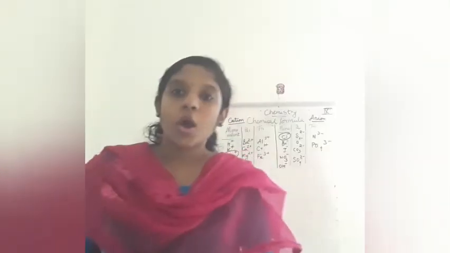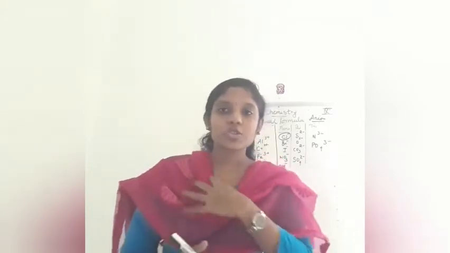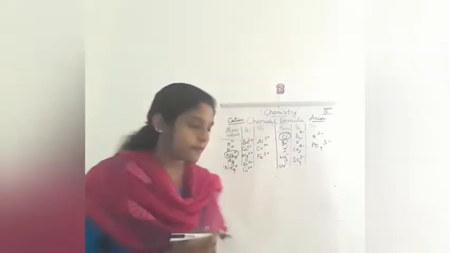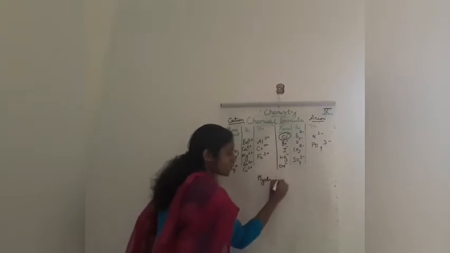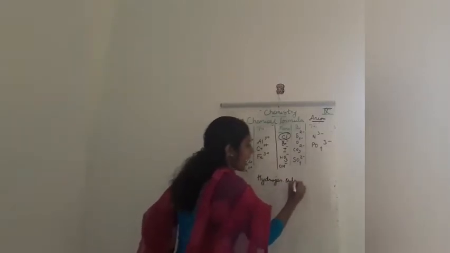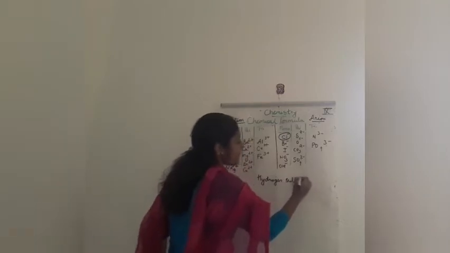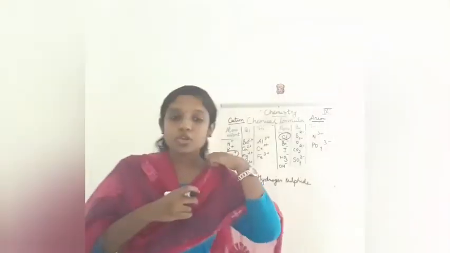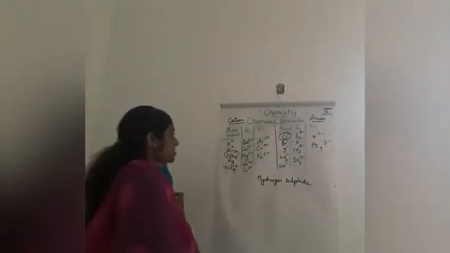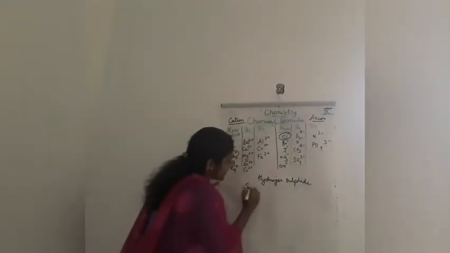Now we will move. Okay, so next chemical formula you are going to write is hydrogen sulfide. So do one thing, you take a rough book and do along with me so that you will be thorough with this. Okay, hydrogen sulfide. So first symbol എഴുതാൻ പോവാണ്.